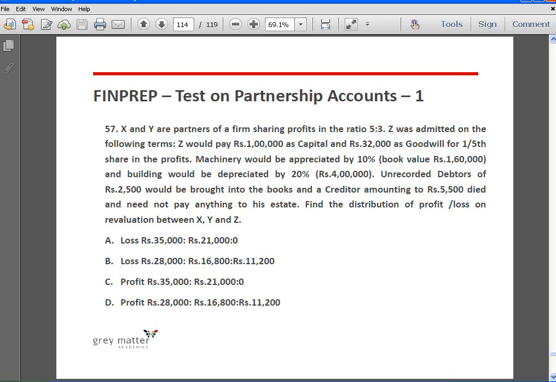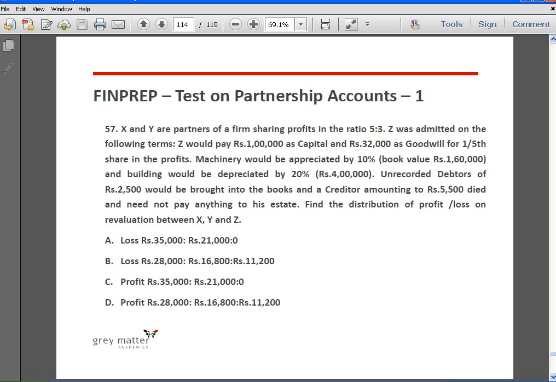Book value is 1 lakh 60,000 rupees. Building would be depreciated by 20%. Book value is rupees 4 lakhs. Unrecorded debtors of rupees 2,500 would be brought into the books, and a creditor amounting to 5,500 died and need not pay anything to his estate. Find the distribution of profit or loss on revaluation between X, Y and Z.